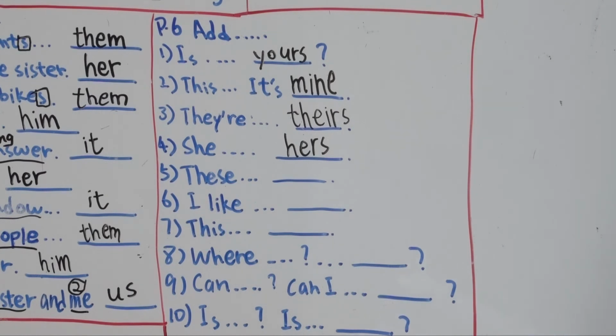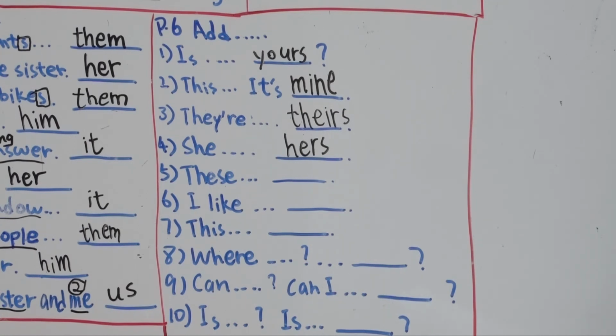Number 5, keep going. These are our folders. These are, which one do you underline? Our folders, right? Our folders. So which possessive pronoun can replace our folders?